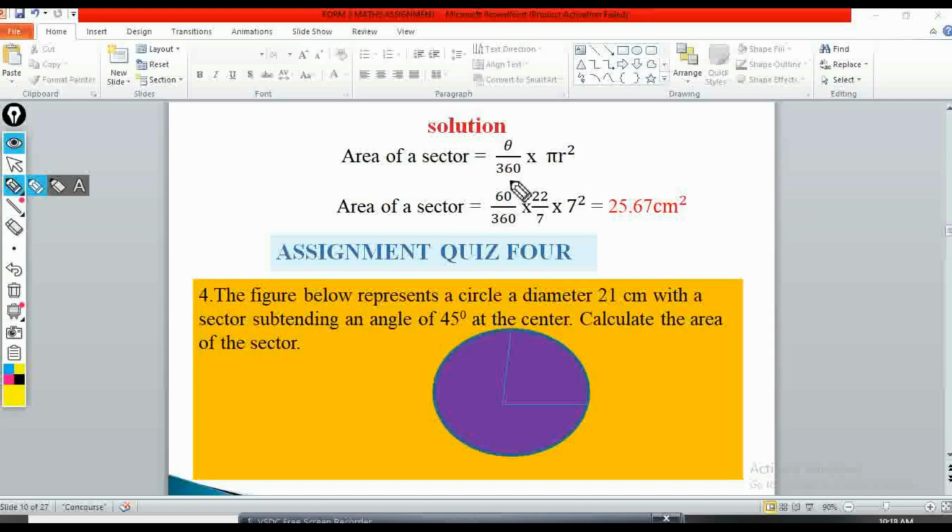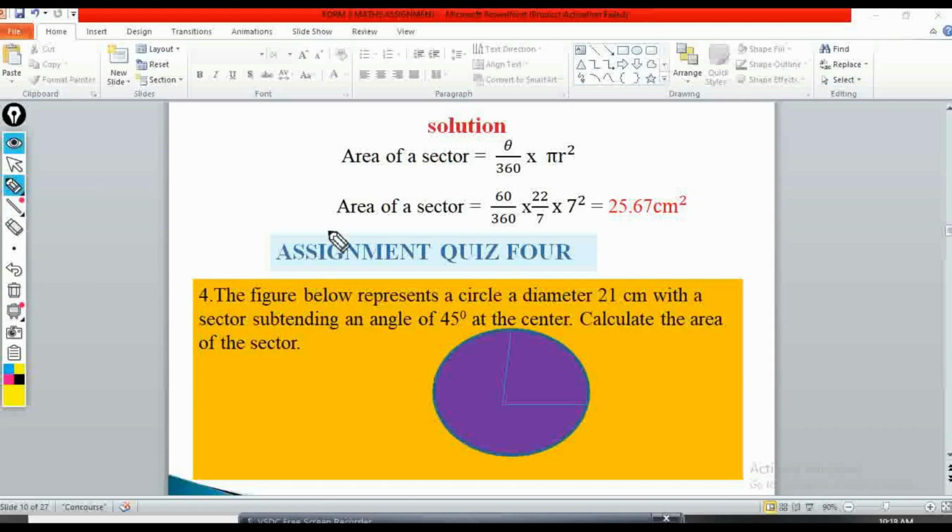360 over 360 is 1. So I'll simply say that the area of a circle is pi r squared. But because I'm only dealing with a section of that circle, then I'll go for 60 over 360 times 22 over 7 times 7 squared, which would give me 25.67 square centimeters as the area. So you can see how simple it is.